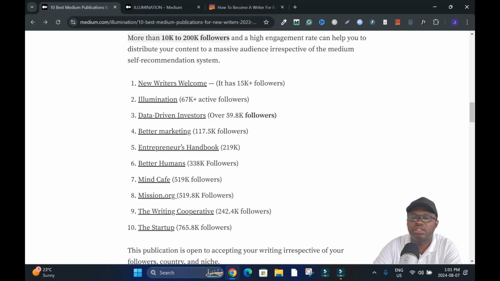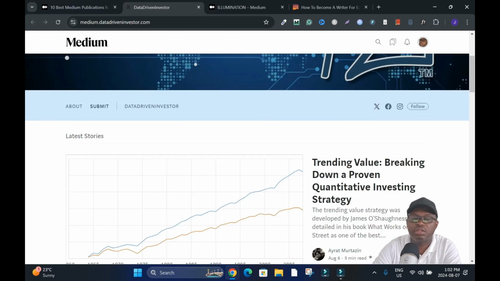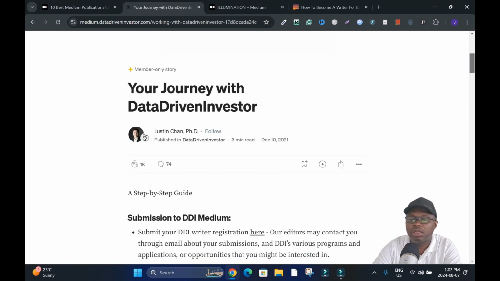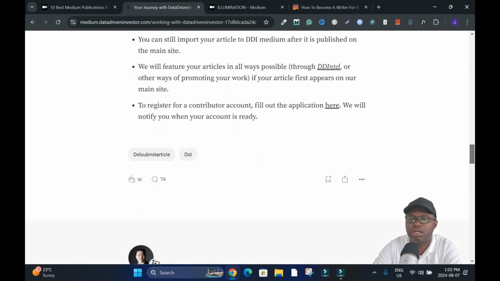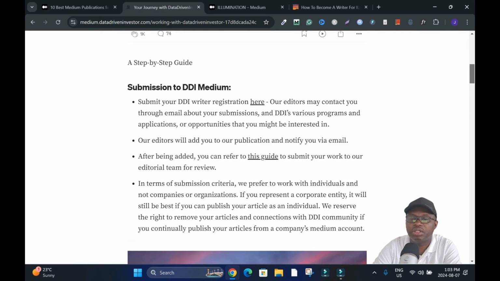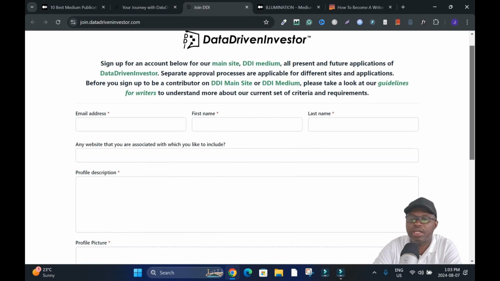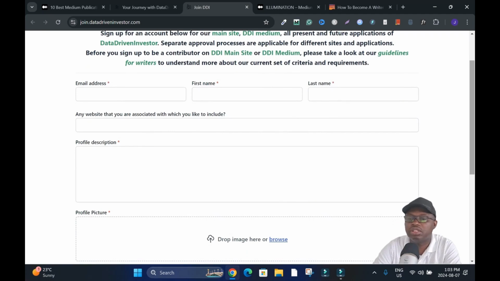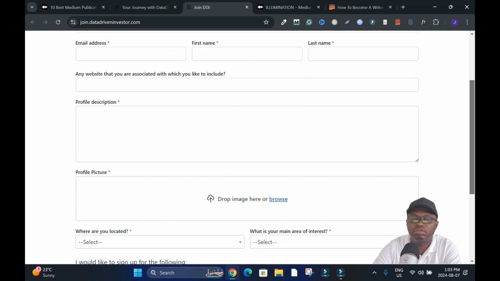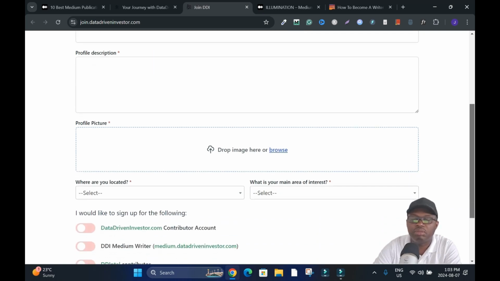Let me go back to the article and let's click Data Driven Investor. Right here it says submit, so click on submit and scroll down. See, this one has a long article you can read, or you have to read. Submit your DDI writer registration here. Click on it. This one has a different form: your email address, first name, last name, any website. You can add your Medium website, or if you have another website, a profile description. Just tell them about your profile or reason for joining, your image, your location and your interest.